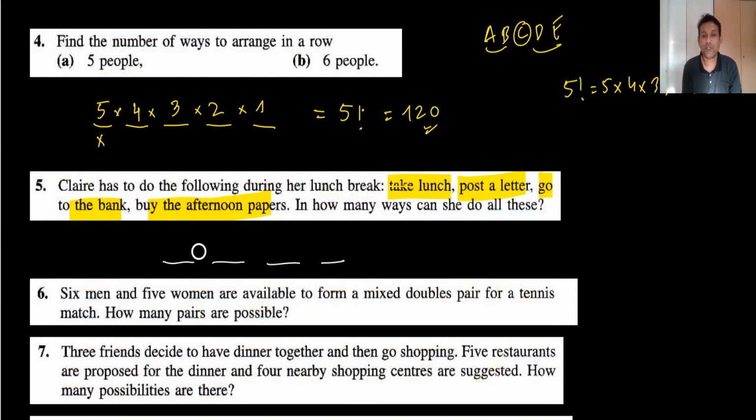In the first task she can do anything, she can take lunch, it's up to her. So 4, and when she has done 1 task, how many tasks are left? 3. Then 2 and then 1. This is called 4 factorial, and the answer is 24, I think.